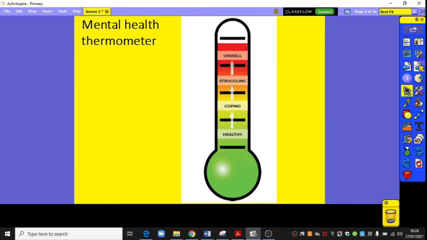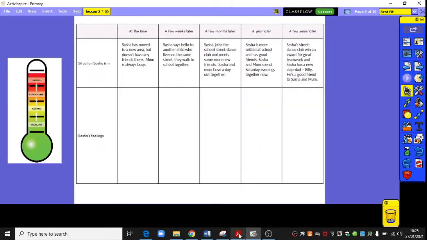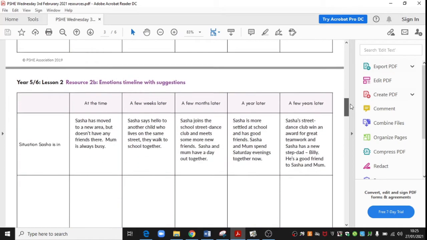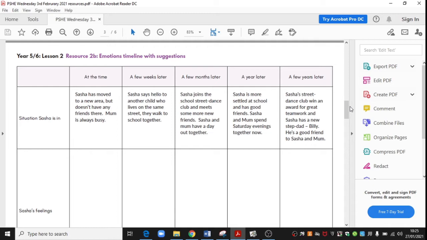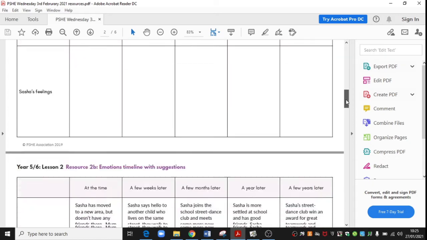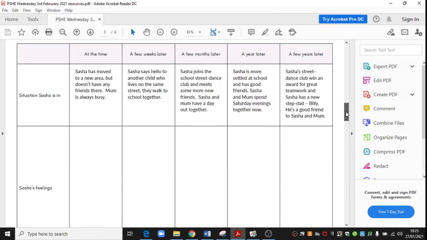So we're going to look now at, remind ourselves of the mental health thermometer and how she might be feeling currently and how she might change in her feelings over time. And we're going to do this by looking at one of your resource sheets, and this resource sheet is actually entitled in your pack 2B Emotion Timeline with Suggestions. There is one without suggestions, and you might want to fill that in as a bit of a challenge yourself, but this one gives us the situation that Sasha will be in at various points over time.